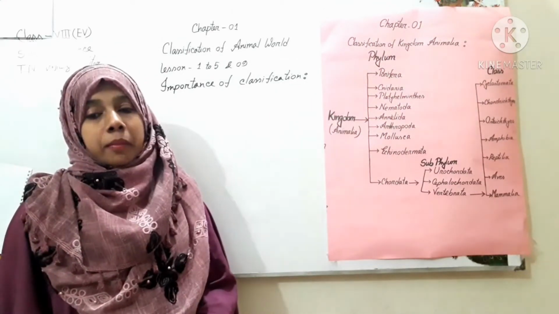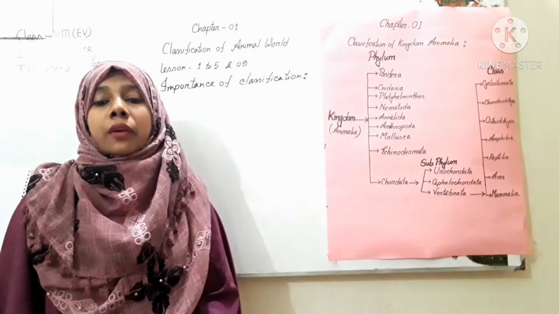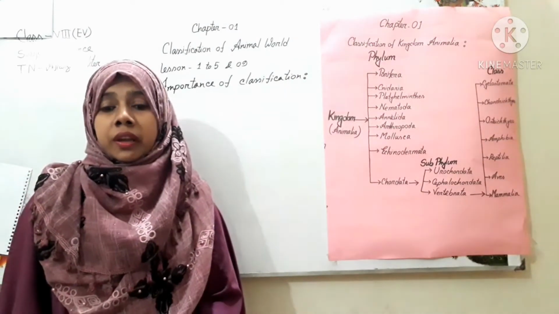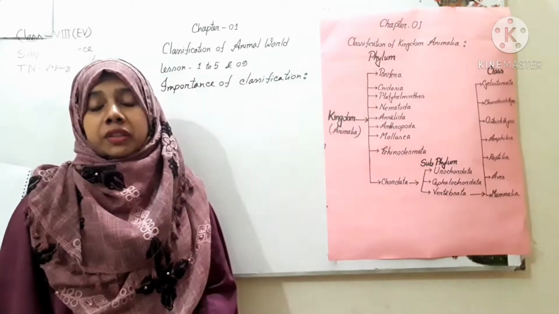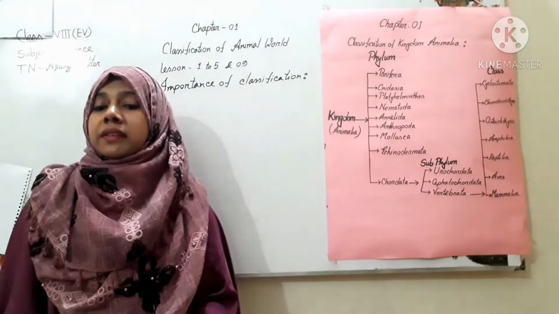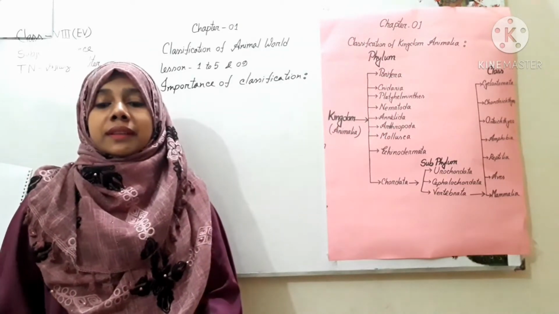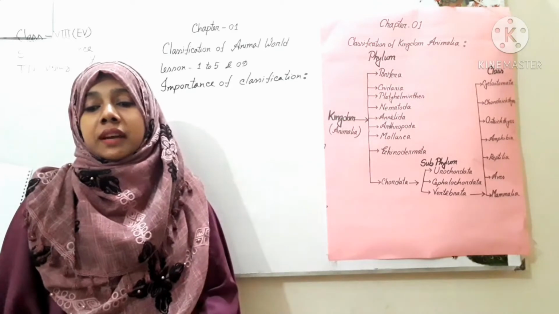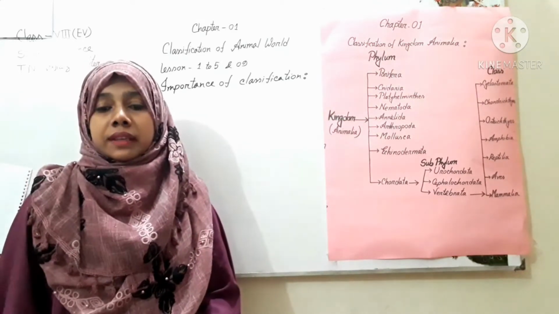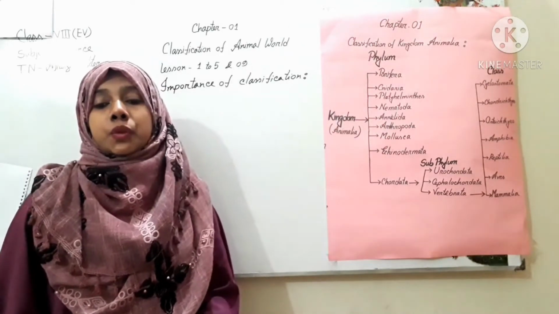Then we can determine the systematic position of the organism according to the evolutionary trend. Organisms can be arranged into different taxa by following a definite rule. This also allows us to trace the affinity of one taxa, one group or organism, to another.